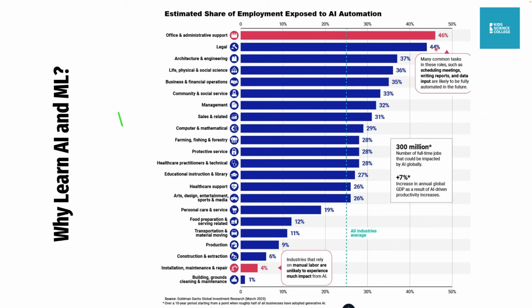They gave details here that many common tasks in this role, such as scheduling meetings, writing reports, and data input, are likely to be fully automated in the future using AI. Okay, you can pause the video to look at, like even in engineering, if you want to be an electrical engineer, or even computer science, because right now we have AI that writes code.